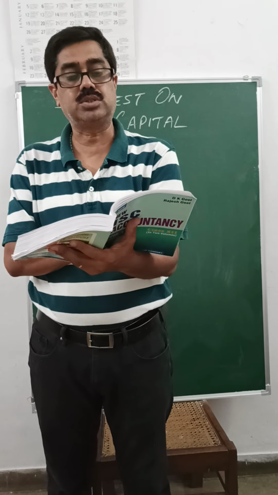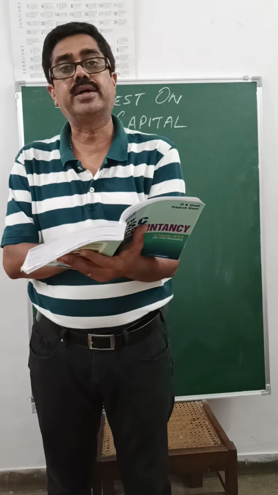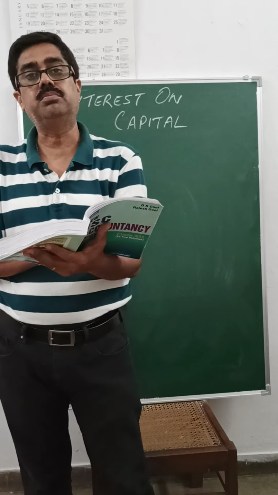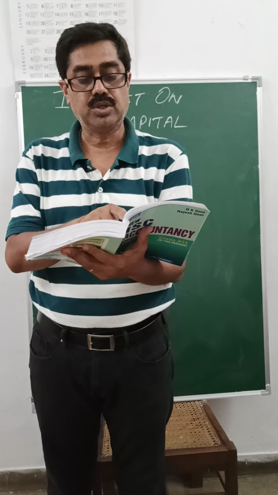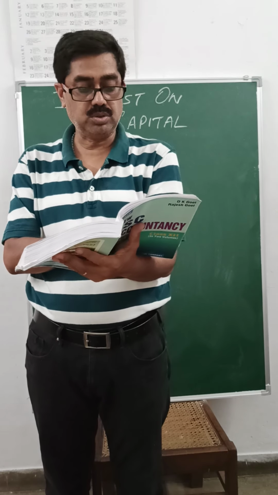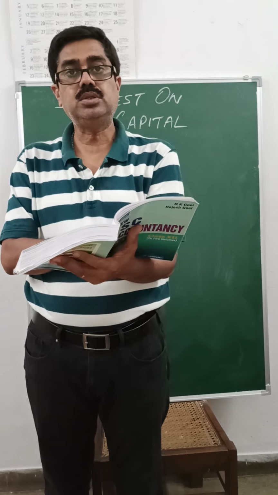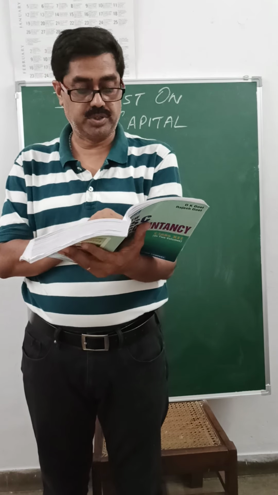So if nothing is mentioned in the question, we assume it is fluctuating capital, and that is why in the solution you see it is given there, profit transferred to A's capital account, B's capital account in their profit sharing ratio of 3:2, and we have 30,000 and 20,000 as share of profit.